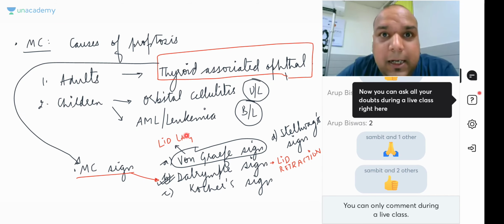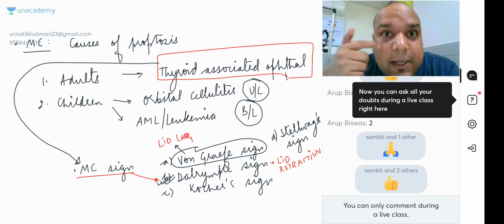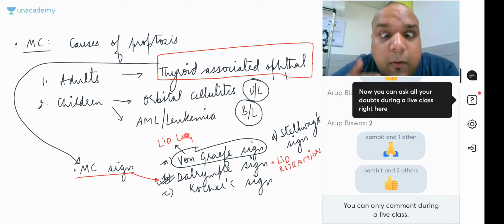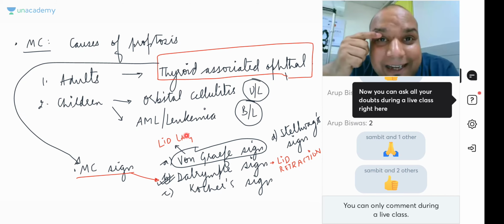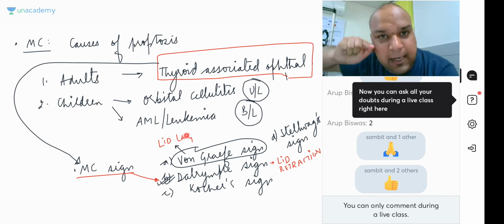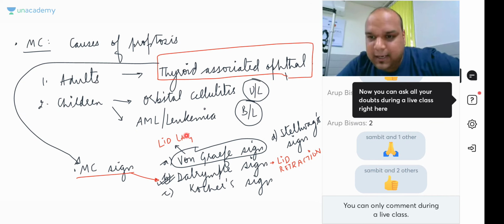You understand? But lid lag means, due to proptosis, there is fat deposition in the orbit, yes or no? So there is proptosis. Now everybody assume I am a case of thyroid associated ophthalmopathy. If I look down, notice my upper eyelid. Has it gone down completely? No. Even though my eyeball has gone down, my eyelid does not go down. So my eyelid lags behind the movement of my eyeball, and that is what von Graefe sign is. Do we understand this? Yes or no? Normally my eyelid goes down. Here my eyelid lags behind the movement of my eyeball.